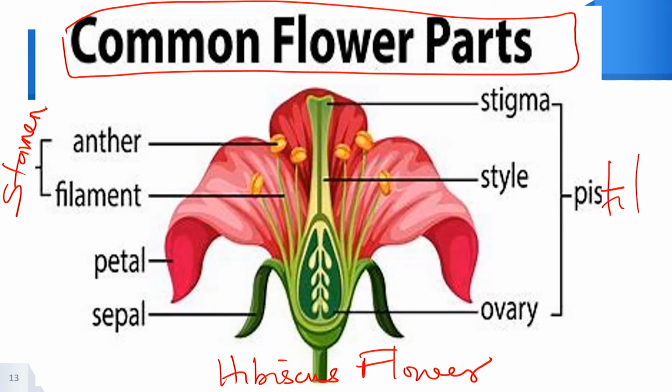The stamen is an extension from parts of the flower. The stamen is made up of the anther. This anther contains pollen grains. These pollen grains are like semen.